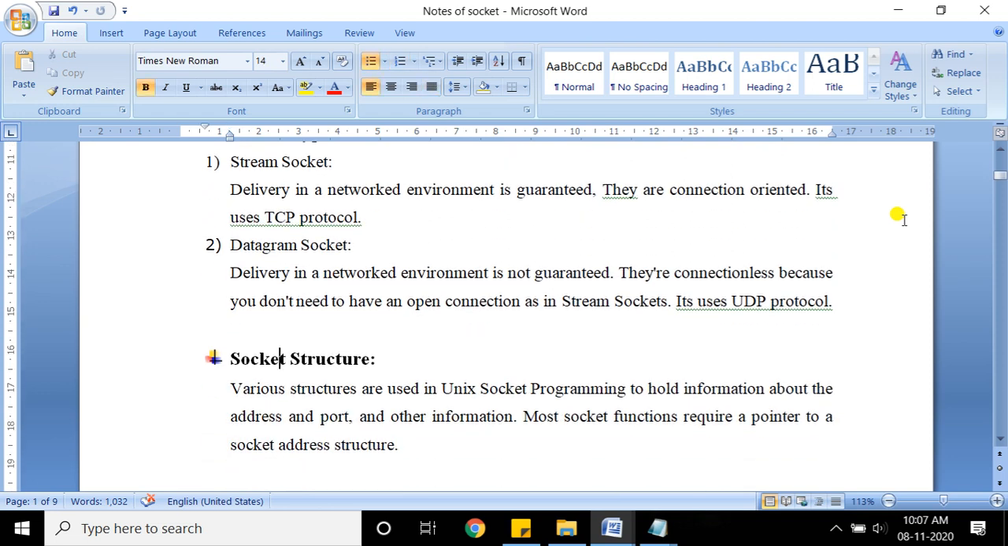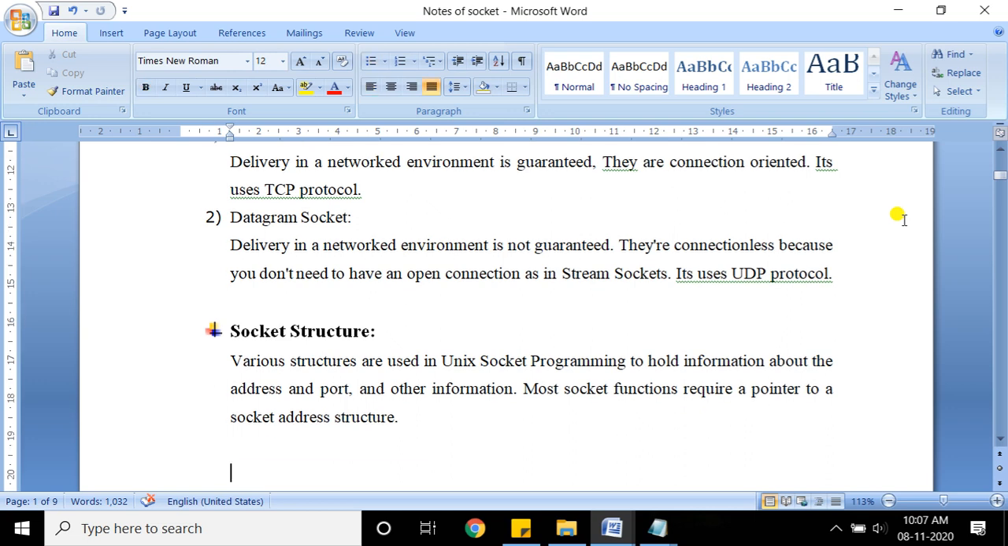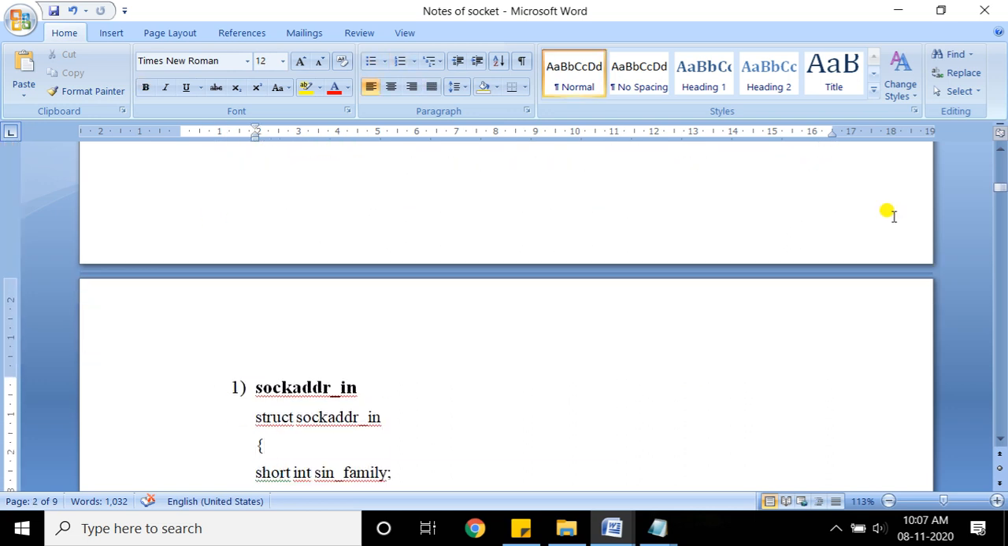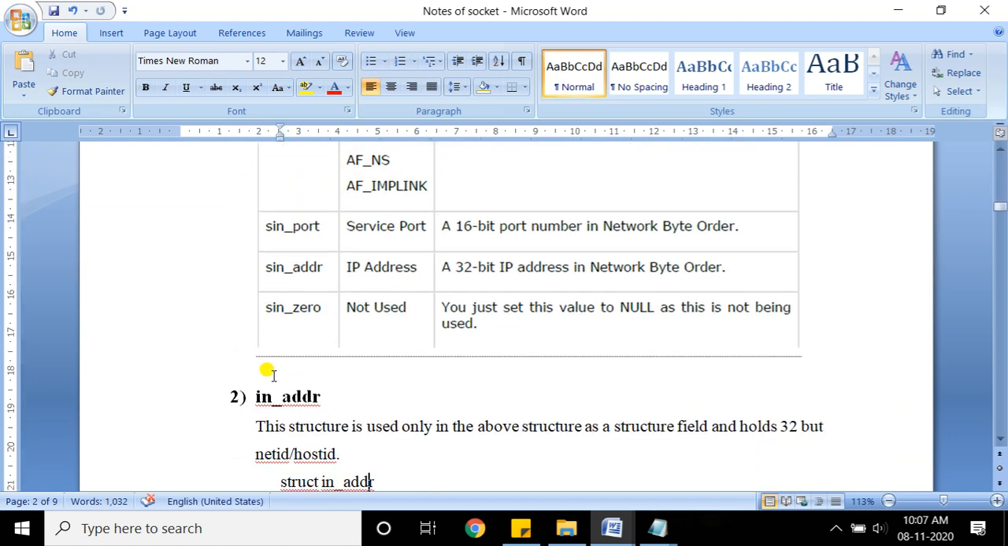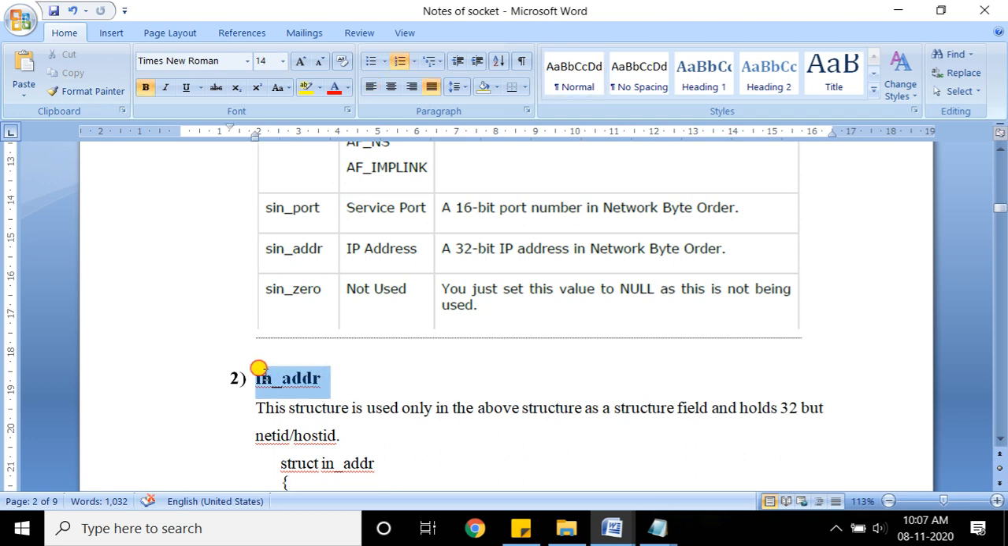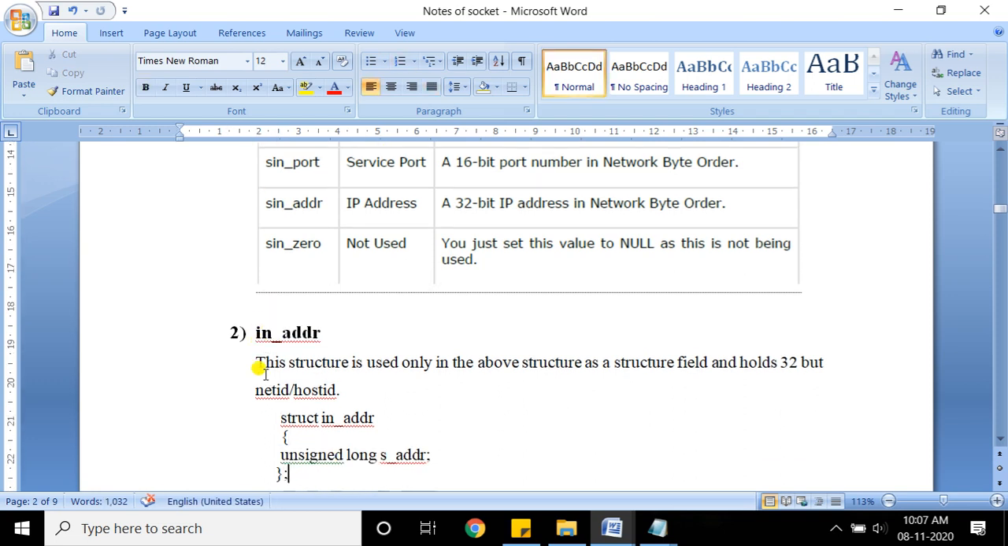Then there will be a socket structure. In socket structure there are many structures, but at least two of these you need to remember. sockaddr_in, and the second is the nested one, that is in_addr. These two structures you need to remember.